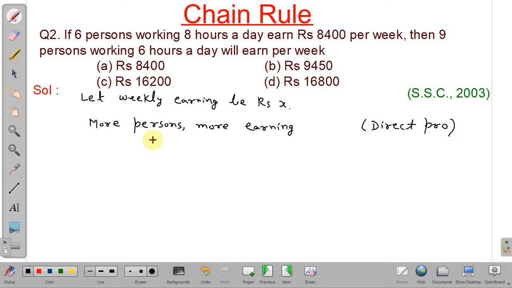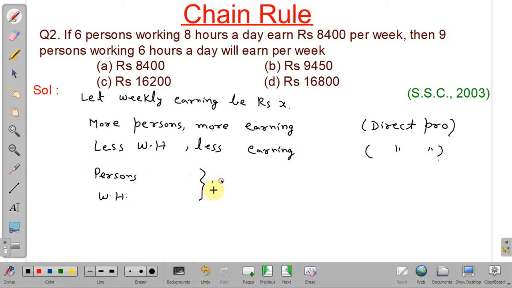Direct proportion. And in second case, working hour is less, that is 6 hours. So less number of working hours, less will be the earning. So this is also direct proportion. Now we will write in the form of proportion. So persons, and second one is working hours. So in first case, total earning is 8400, and second case we have assumed x.